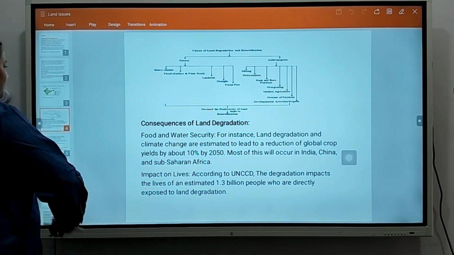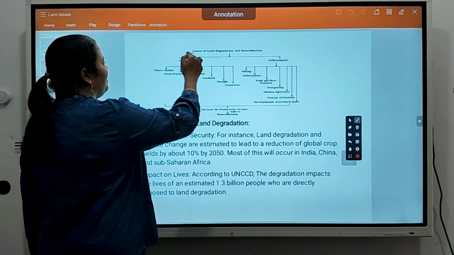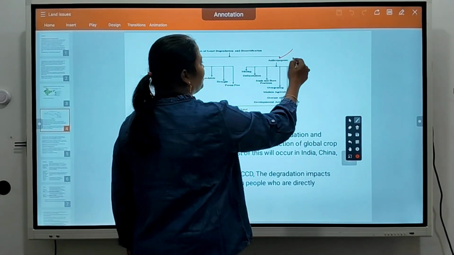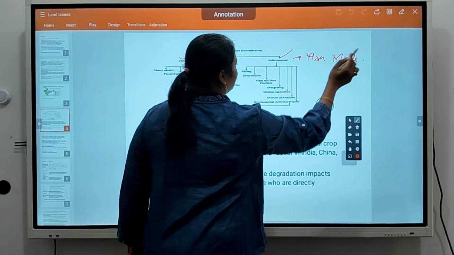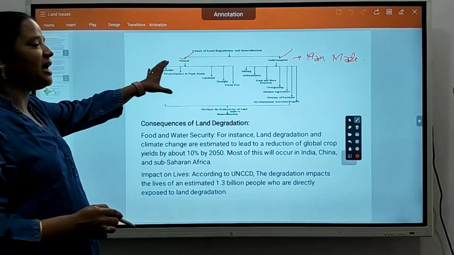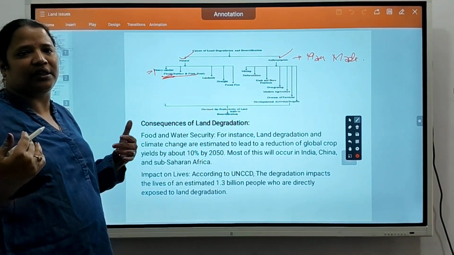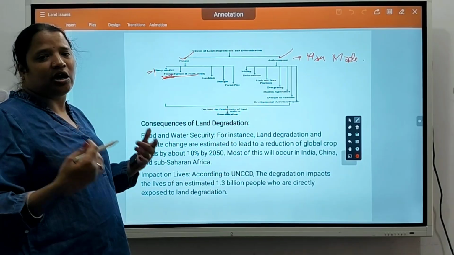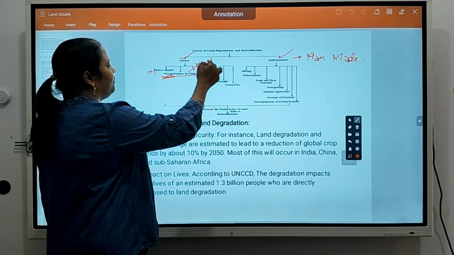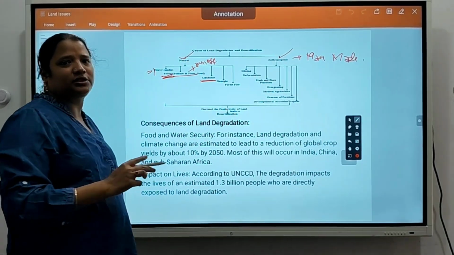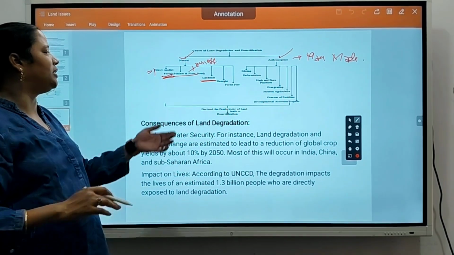What are the causes of this land degradation? Land degradation can happen naturally through the environment, and through anthropogenic means, meaning man-made reasons. What are the natural reasons? Heavy rainfall like floods. When floods happen, the soil will be displaced and the top layer's fertility will go off. That is called runoff. Landslides also take the topmost layer to distant places, and that way they erode the land.